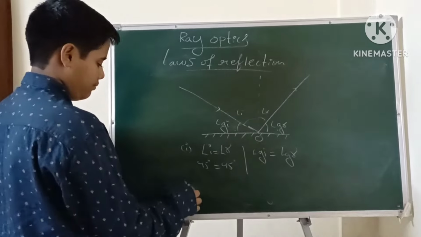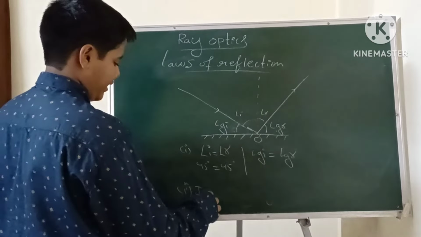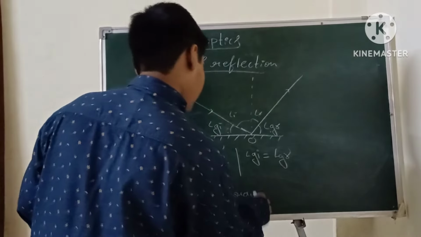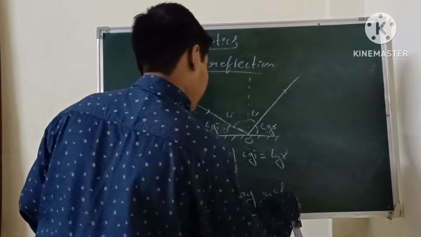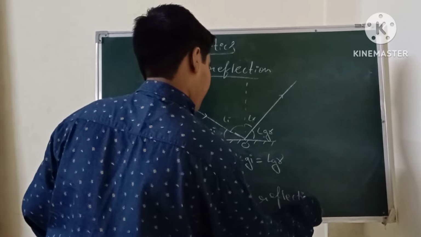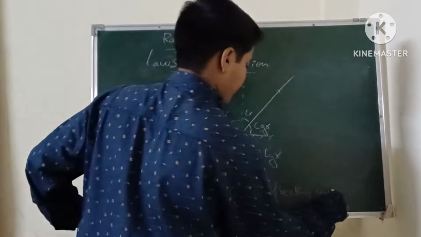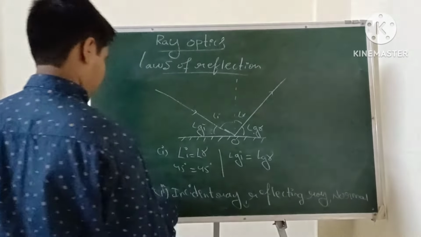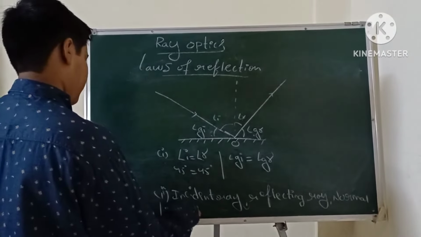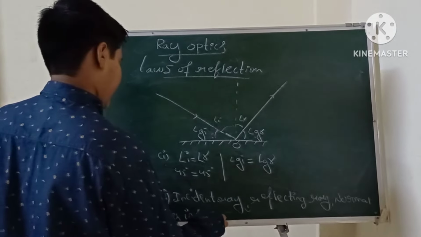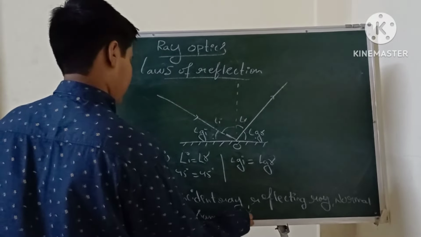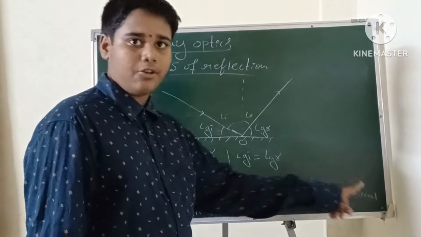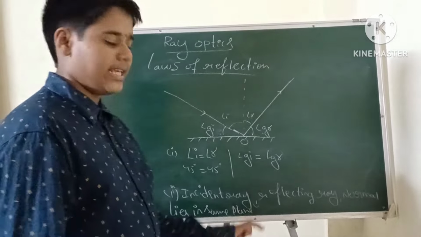And the second law: the incident ray, reflecting ray, and normal lie in the same plane.